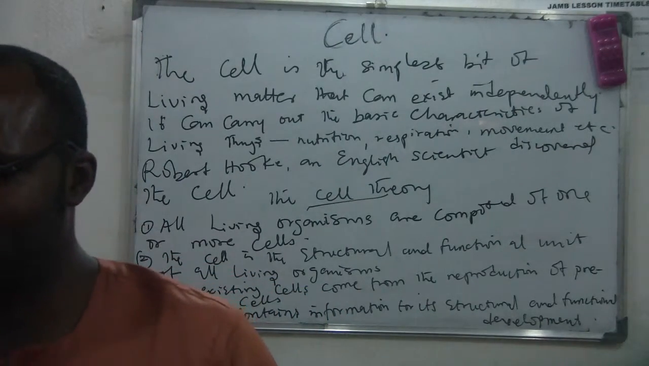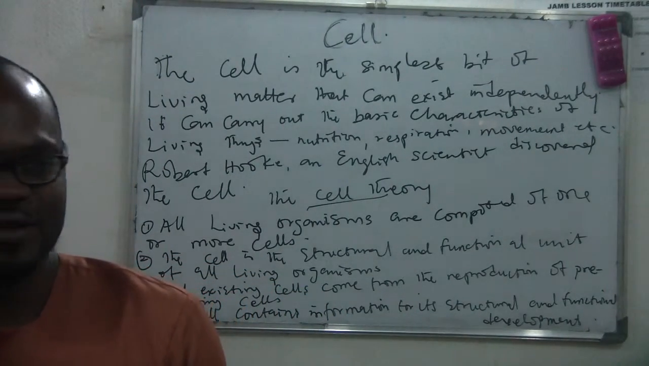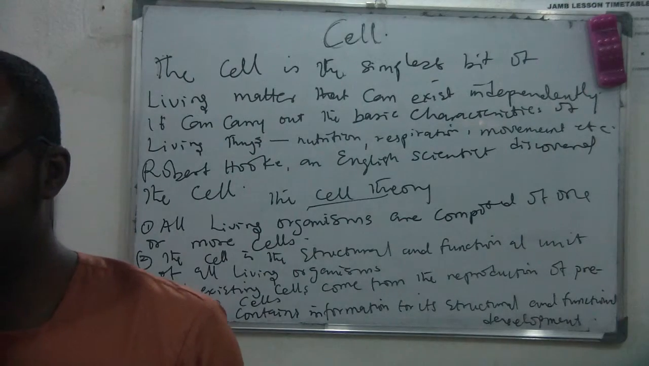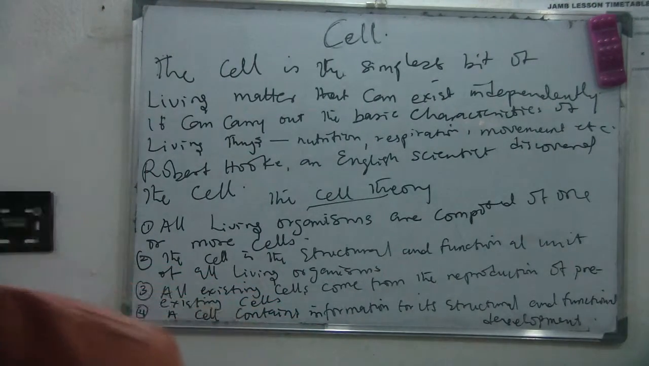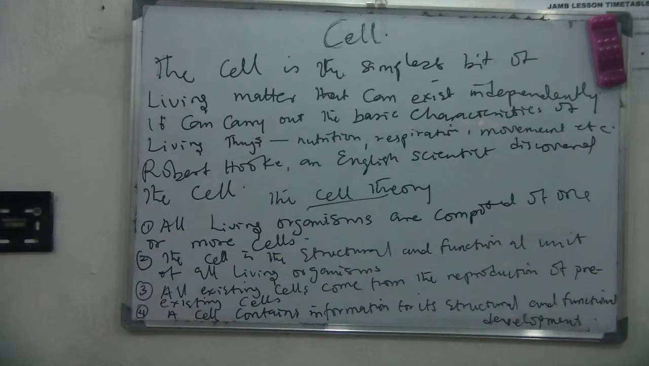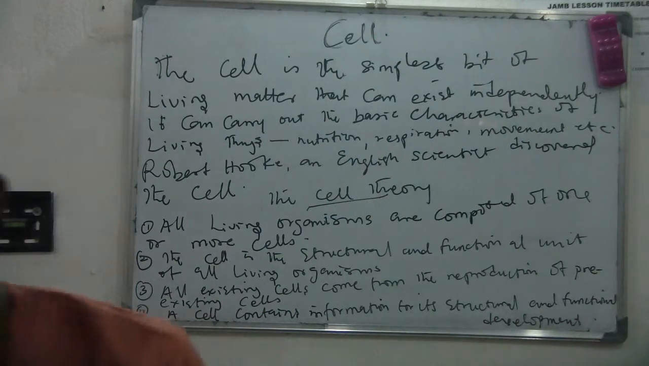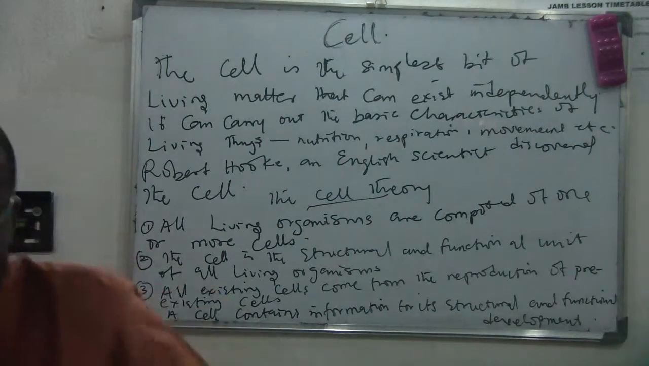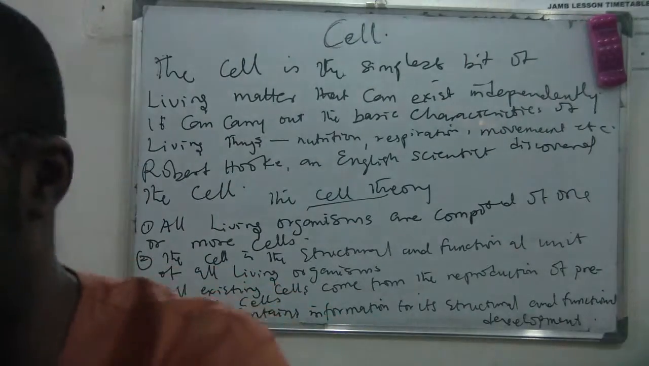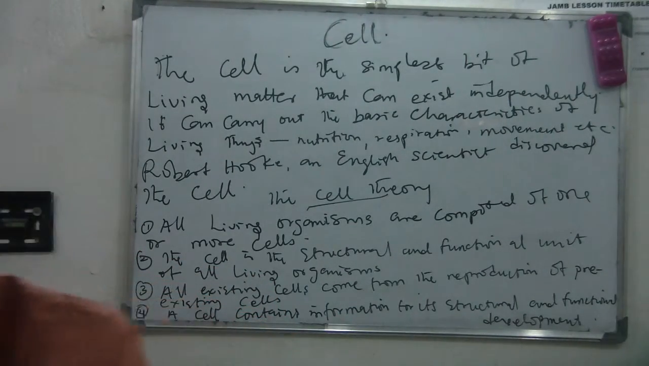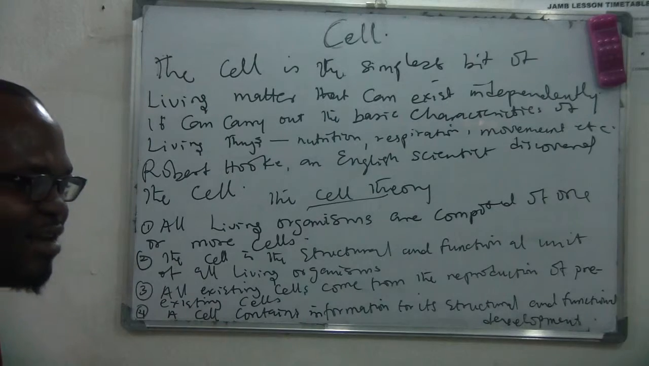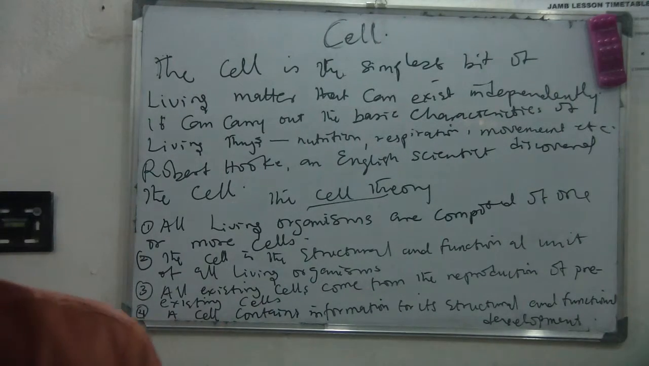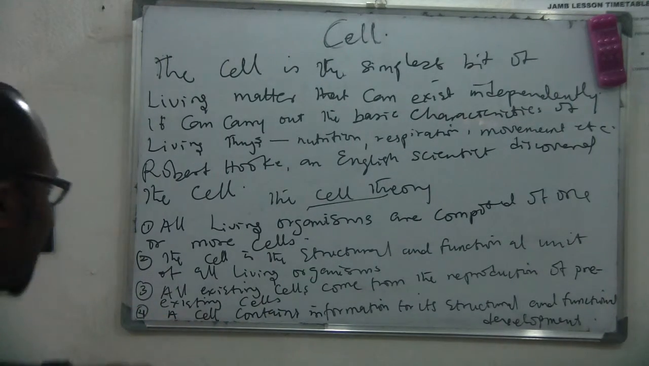fusing with the ovum of the woman. That brings out the fetus, the offspring. So no cell just comes out. Can you just have a baby fall from the sky? No, it has to come from somewhere. Cells exist from pre-existing cells. So that is the third statement.